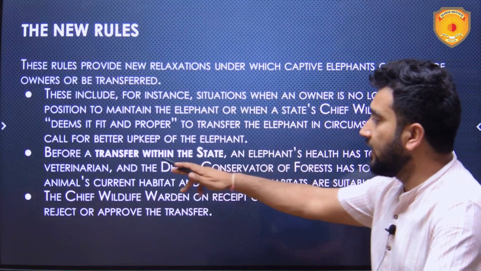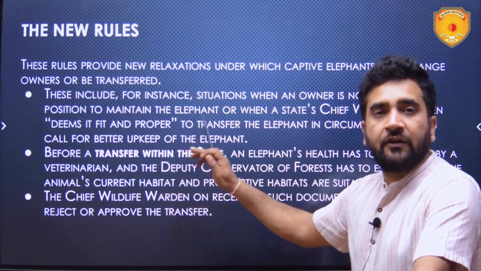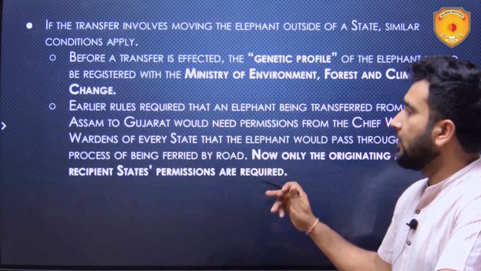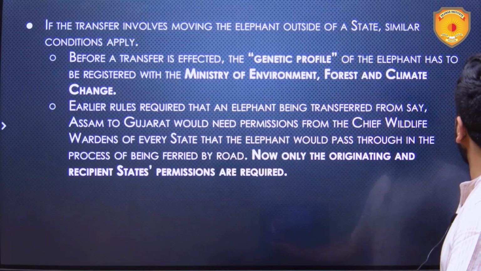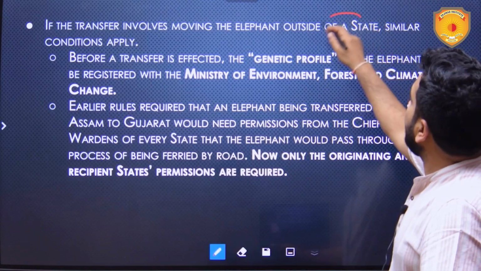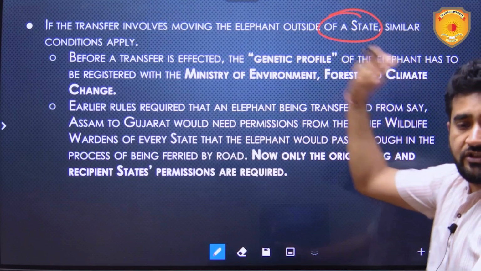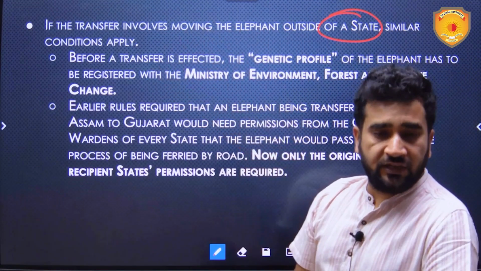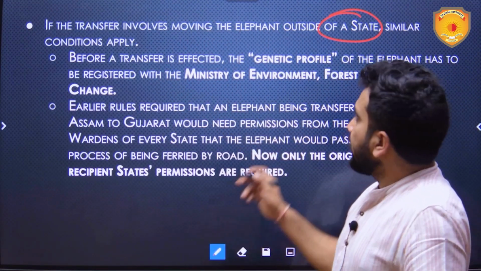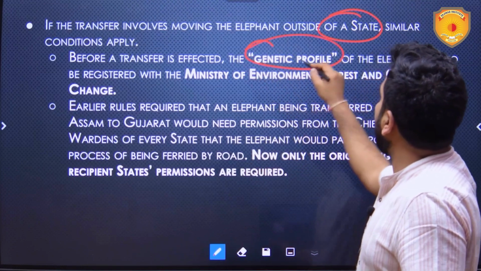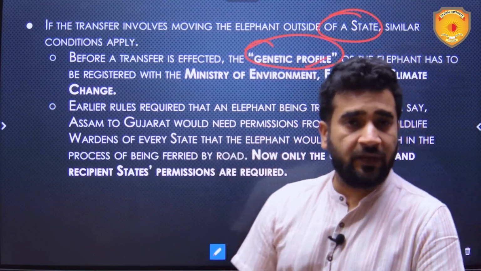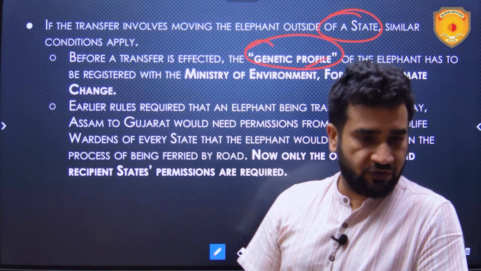This is the procedure when the transfer happens within the state. If the transfer involves moving the elephant outside of a state, from one state to another, an interstate transfer, then before the transfer is effected, the genetic profile of the elephant has to be registered with the Ministry of Environment, Forest and Climate Change.